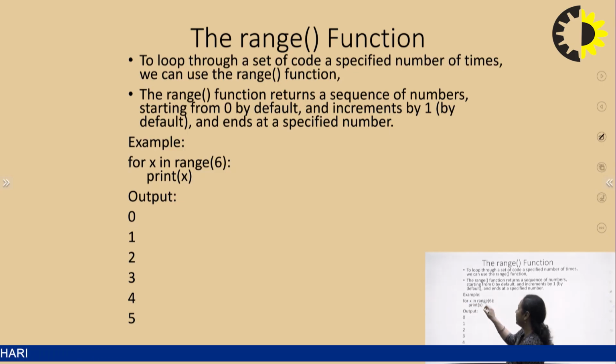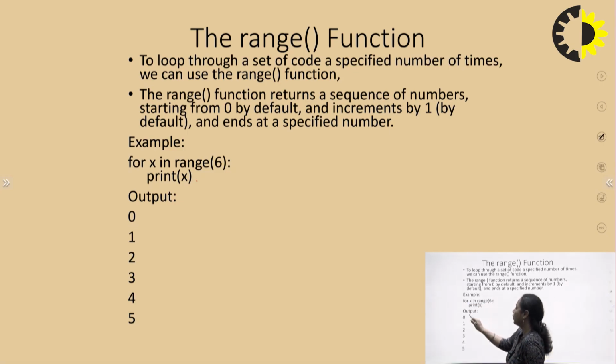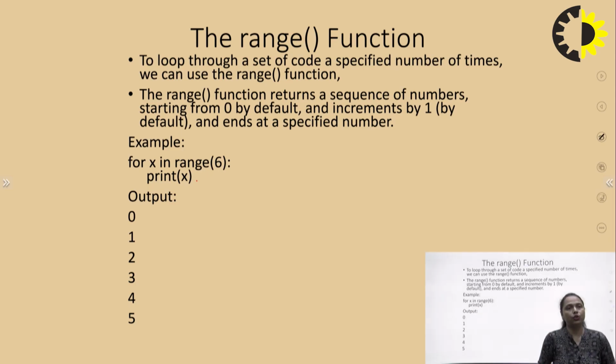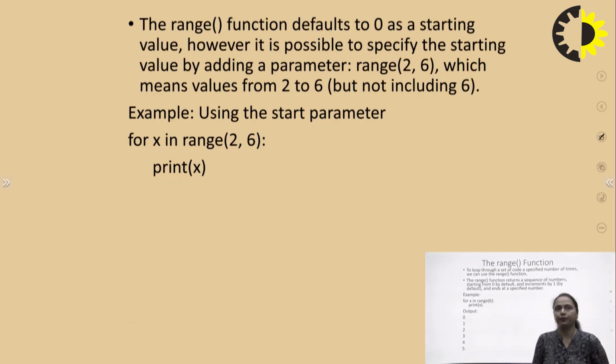So for x in range 6, print x. What will it print? It will print starting from 0 till 5, all the values one by one in sequence, starting from 0 and ending 1 less than the number written over here.